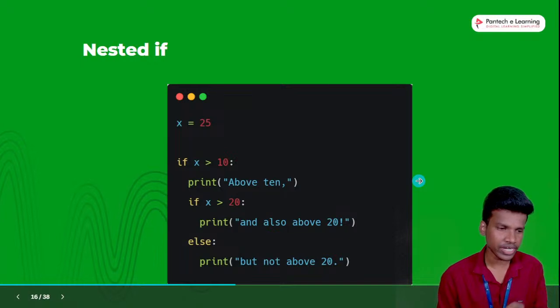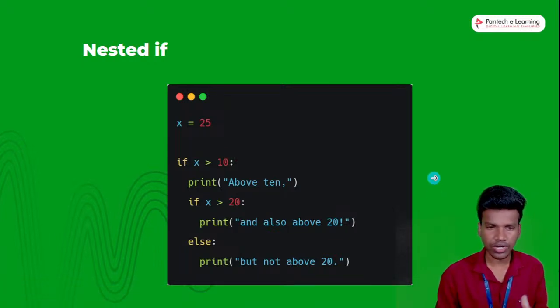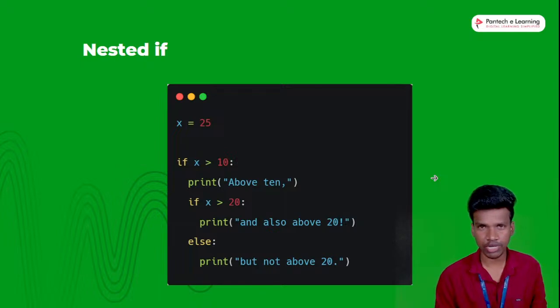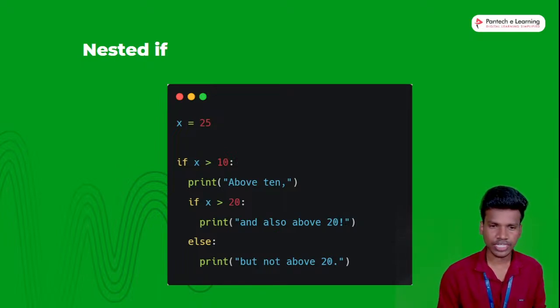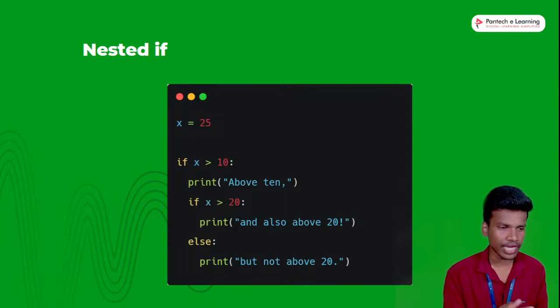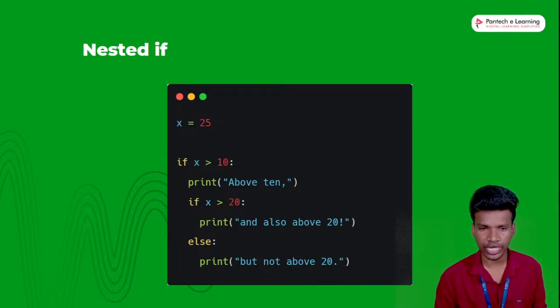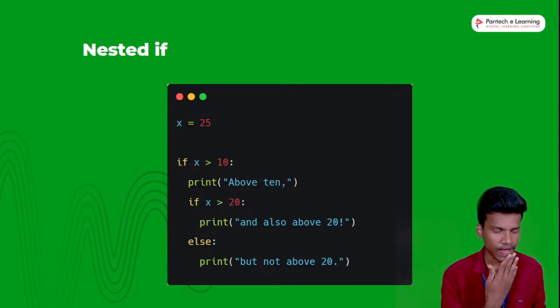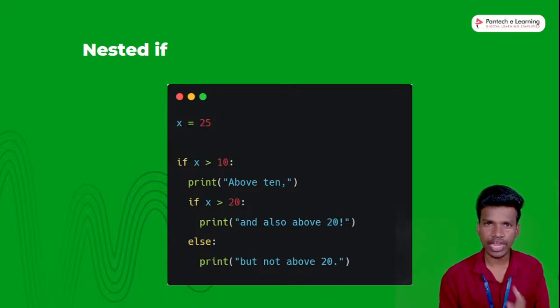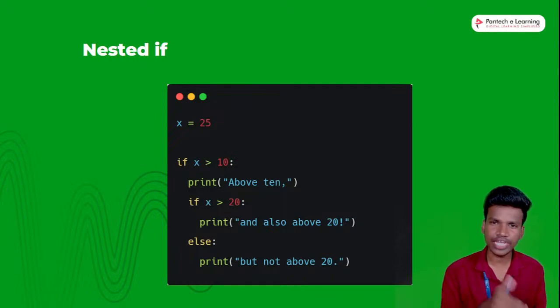Next one is the nested if. The nested if is one of the last topics of conditional statements. Already we know we have discussed if, elif and else, and the nested if is similar. First we create a value, x is equal to 25. Then, as usual, we create if, elif and else. In a nested if, we create one if condition and also create an inner if inside it, that is called a nested if.